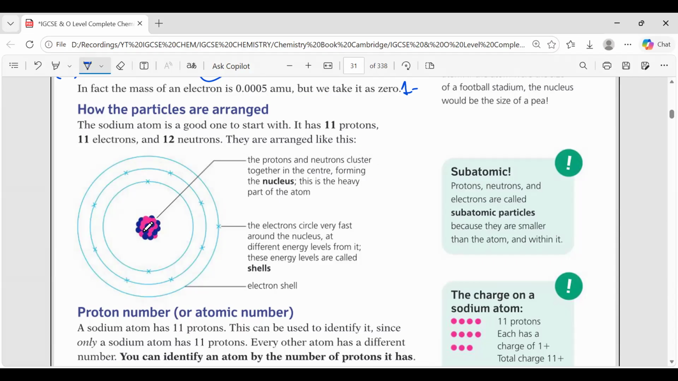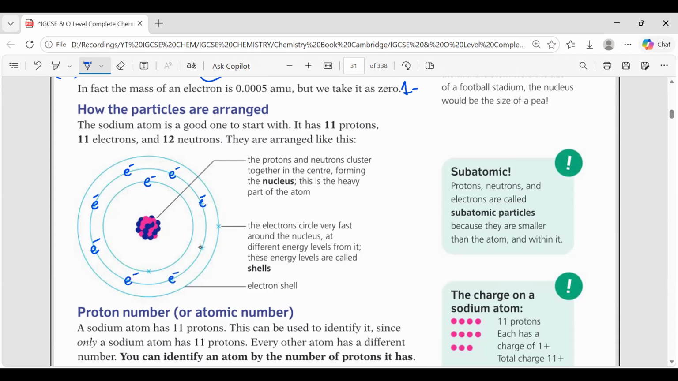It will have an overall positive charge of positive one. Now, if we talk about the electrons, electrons revolve around the nucleus. These small crosses are electrons. They revolve around the nucleus within specific shells.